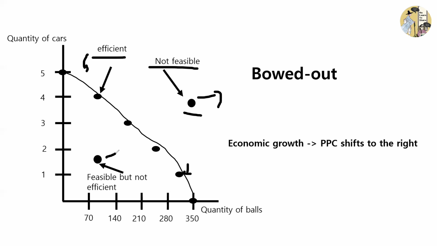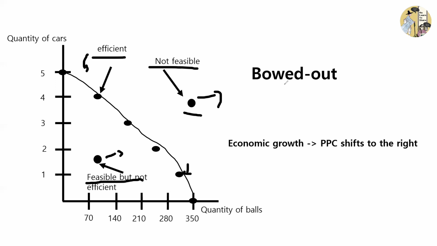And this final point is feasible but not efficient. So at this point, we produce something like 1.8 cars with 80 balls. However, we see at the production possibilities curve that if we decide to produce 80 balls, we can produce 4 cars at max. So producing 1.8 cars isn't actually very efficient. We are not producing at our max capacity. So this point is feasible, yes, we can produce it, but it is not efficient. We would not choose to produce this.